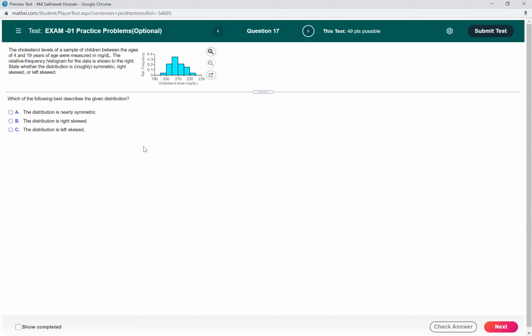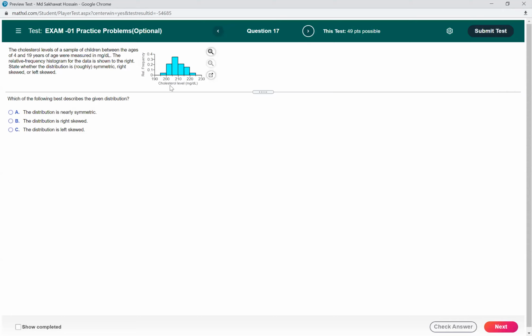Okay, the cholesterol levels of a sample of children between the ages of 4 and 19 years were measured in this unit. I'm not exactly sure about this unit. The relative frequency histogram for the data is shown to the right.